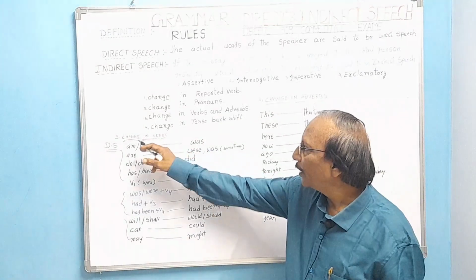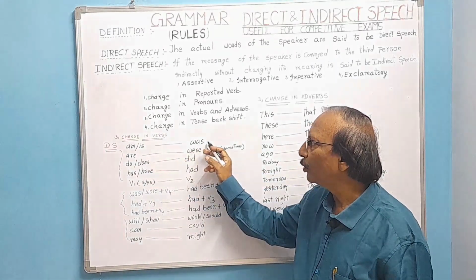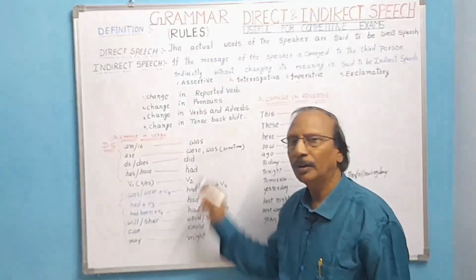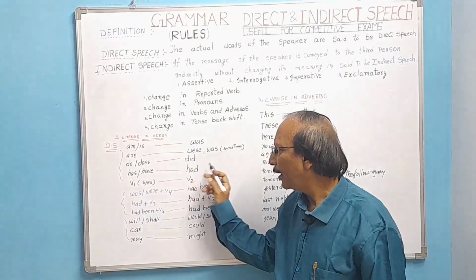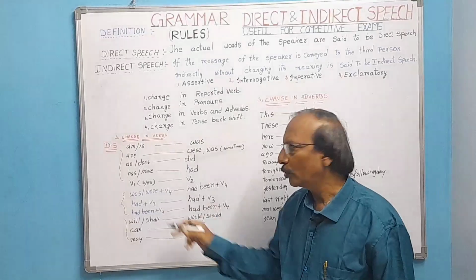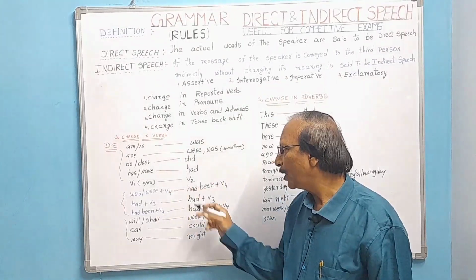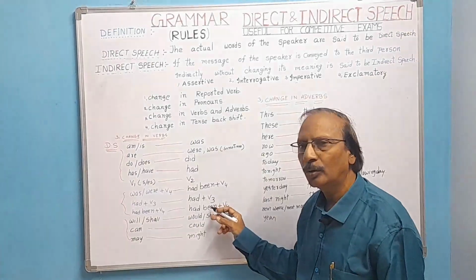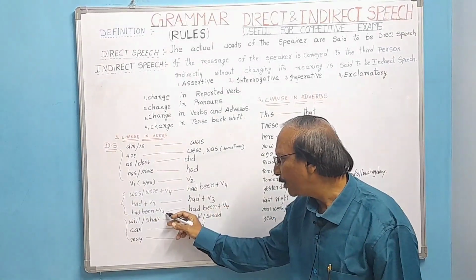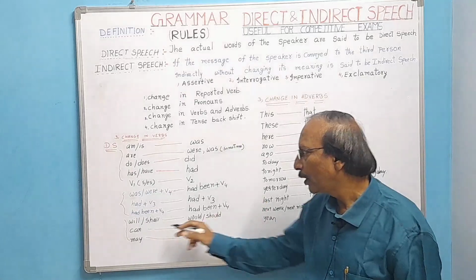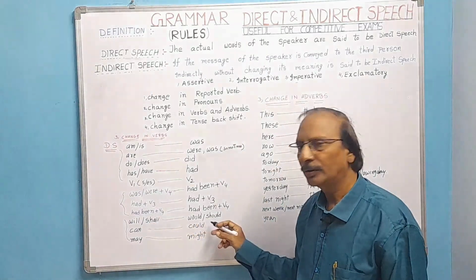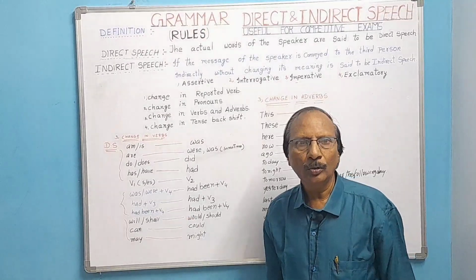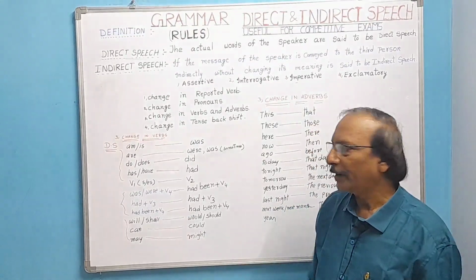In the same way, change in verbs: am, is will be changed into was, are will be changed into were, do, does will be changed into did, and has, have into had. V1 will be changed into V2, was and were plus V4 will be changed into had been plus V4, had plus V3 will be changed into had plus V3, had been plus V4 will be changed into had been plus V4, and in future tense, will, shall will be changed into would and should. Can will be changed into could, may into might.